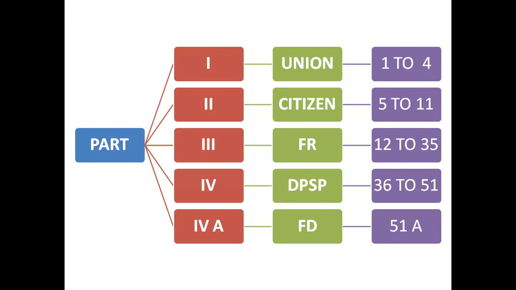Part 3 is fundamental rights, articles 12 to 35. Part 4 is DPSP, the directive principles of state policy, from article 36 to 51. And part 4A is called fundamental duty. The article is 51A. You can see the A, which means it was added later. We call that kind of process an amendment. So fundamental duty was amended later.